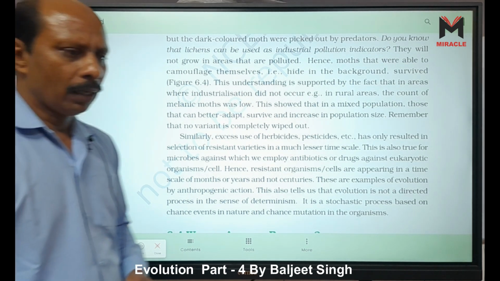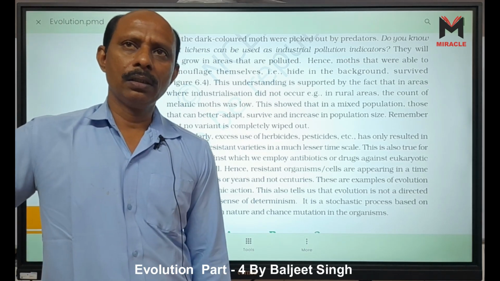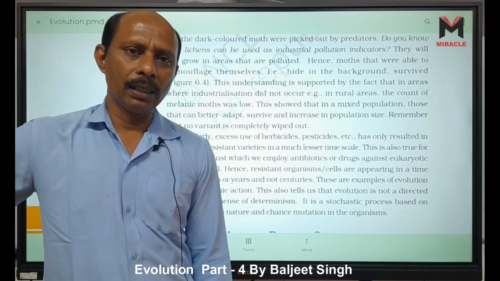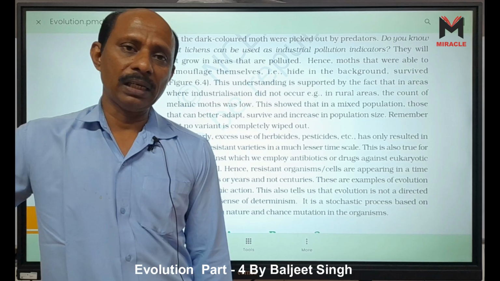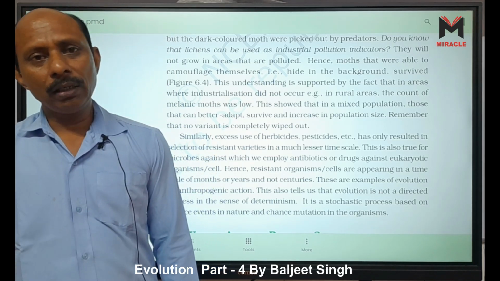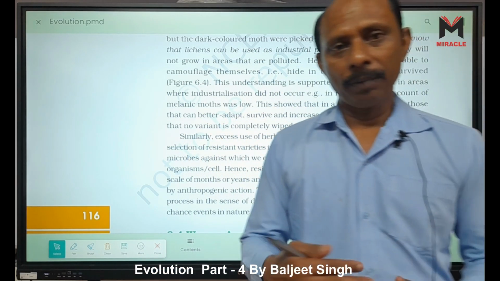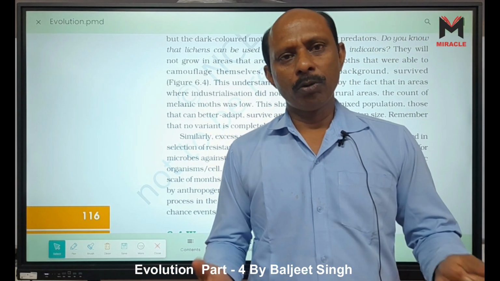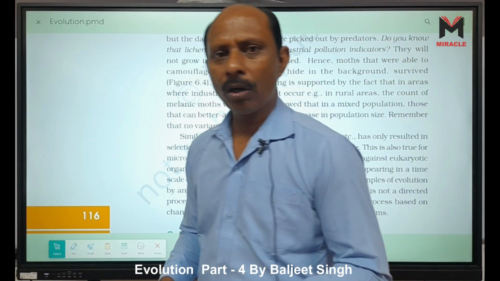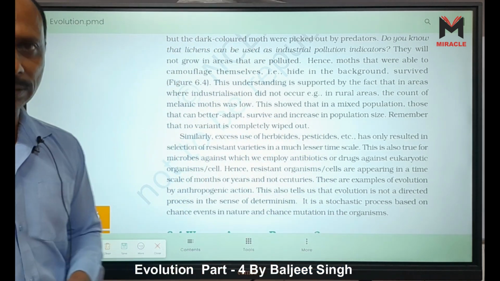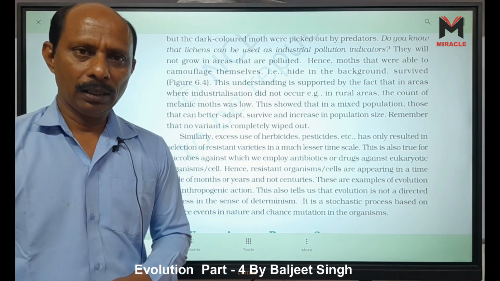The third example is sickle cell anemia. In Guinea, there is a place where most people have sickle cell anemia. Why? Because they are not affected by the malaria parasite, Plasmodium falciparum. Why? Because they have sickle cell anemia, so the malaria parasite cannot survive in sickle cell anemia people. So they survive. This is the advantage of sickle cell anemia, right?